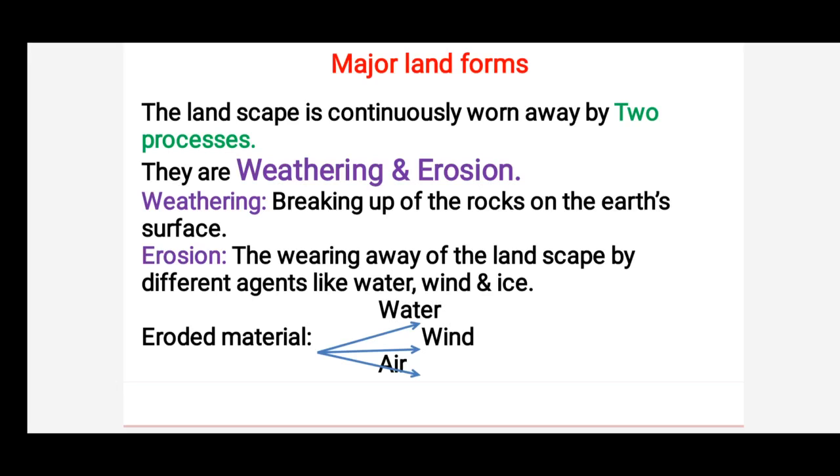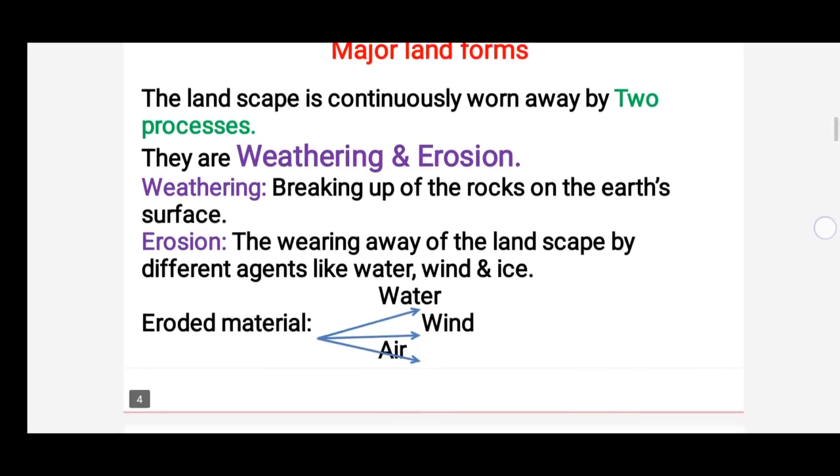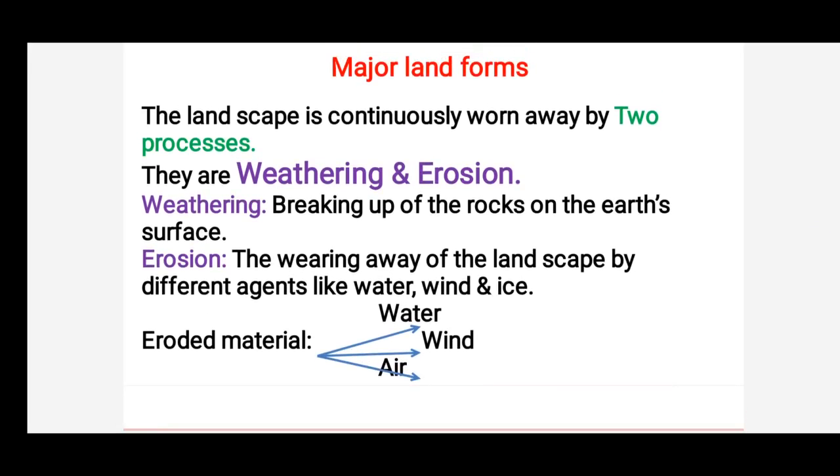With the help of these agents, water, wind, and ice, the topmost layer of the earth may wear away. So that's called erosion. The eroded material is carried away, or transported. Carried away means what, children? Transported by water, wind, ice, etc., and eventually deposited in some other place. So this process of erosion and deposition creates different landforms on the surface of the earth.